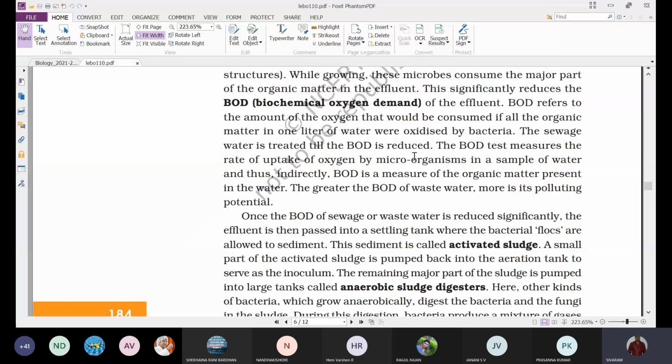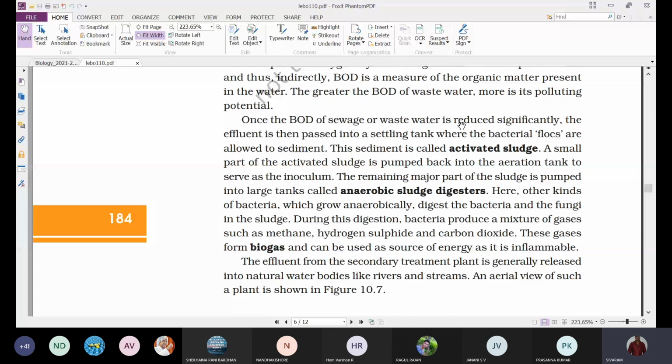Here we can see once the BOD of the sewage or wastewater is reduced significantly, the effluent is then passed into the settling tank where the bacterial flocks are allowed to settle as sediment. This sediment is called activated sludge. So once the BOD of the wastewater is reduced significantly, the effluent is passed into the settling tank. That means it is kept stagnant, and as a result all these flocks slowly settle at the bottom of the tank.